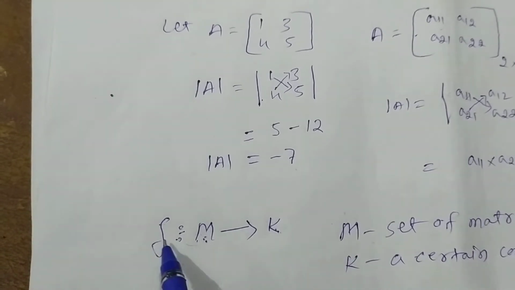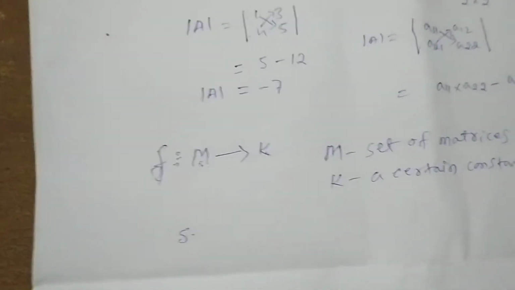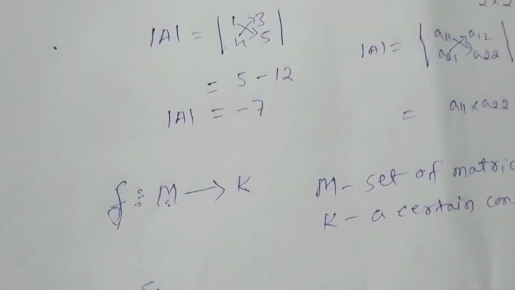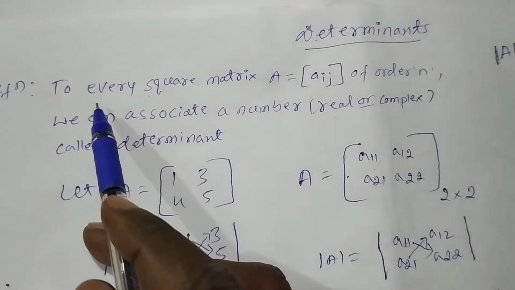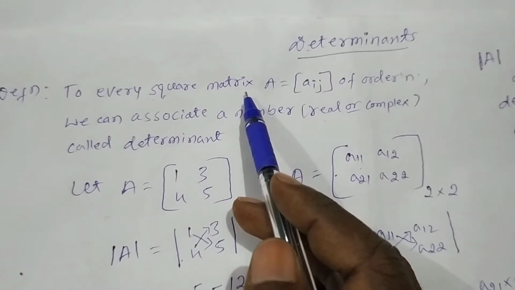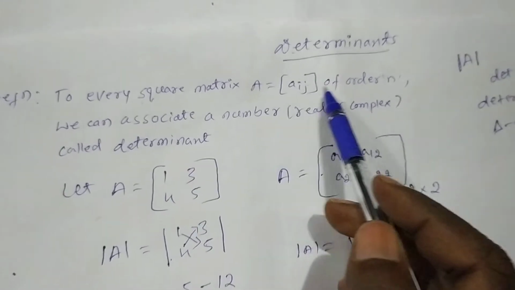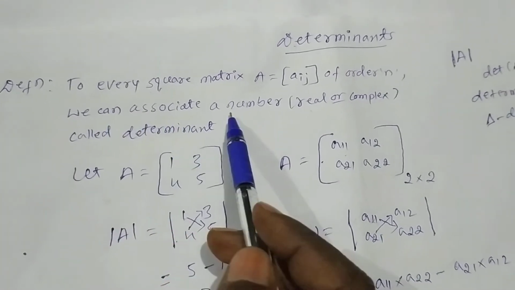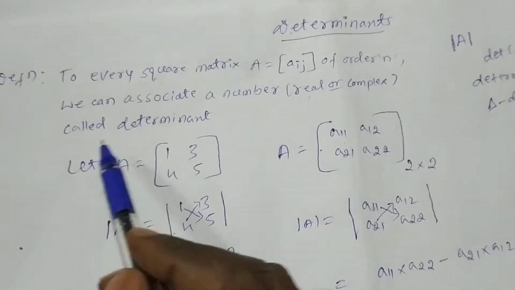Why is this called a function? In a function there is a domain and a range. Determinants are nothing but, according to the definition, to every square matrix. Please remember, only square matrices have determinants. To every square matrix A of order n, we can associate a number, real or complex, called the determinant.